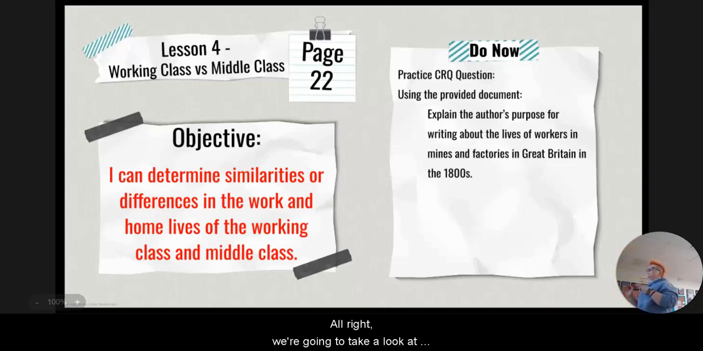All right, we're going to take a look at the similarities and differences in the work and home lives of the working class and the middle class. So most of this lesson will be an independent station activity, but we do want to make sure you understand some of the key words.